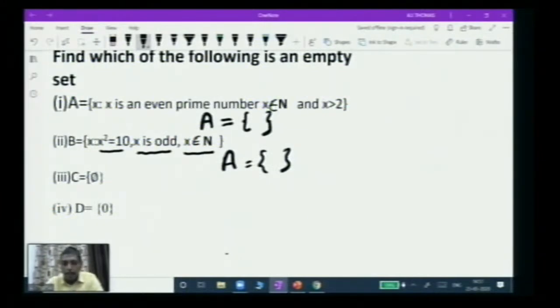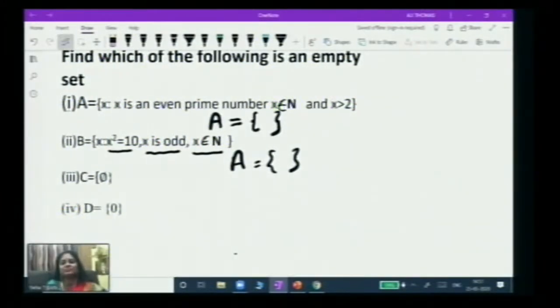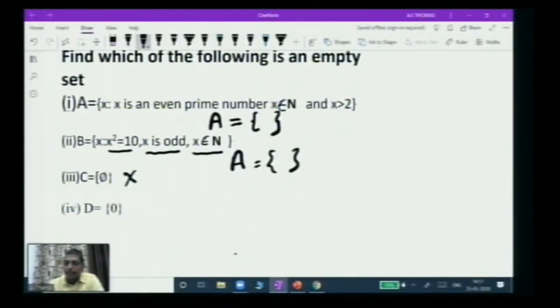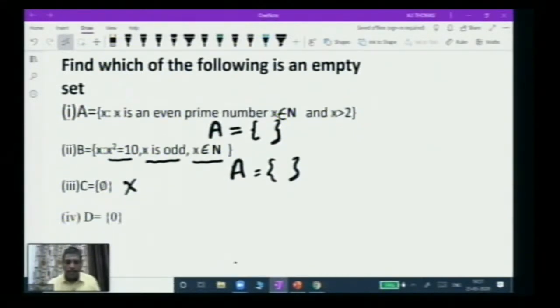It is an empty set. These two examples, generally students get confused about whether it is an empty set or not. As I've discussed earlier, this is not an empty set, because this is a set with this particular symbol. And likewise, you can see example D also, that set has an element which has 0 as one of the elements. So this is also not an empty set. So in the question I asked, find which of the following is an empty set. The first and second are examples of empty sets. The last two are not empty sets.